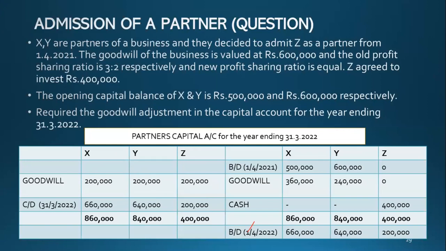No need to think much. Just think the double entry. New profit sharing ratio debit, old profit sharing ratio credit. That's all you need to know. In accounts, they will not ask why you are debiting, why you are crediting. Even for this goodwill, just leave that question. In other things, ask why debit, why credit, but for goodwill, leave it, because you won't understand if I explain more. In goodwill, you debit the new profit sharing ratio, you credit the old profit sharing ratio. That's all.